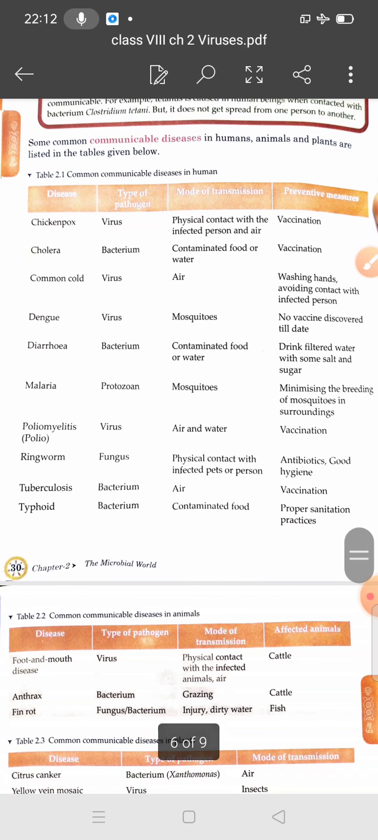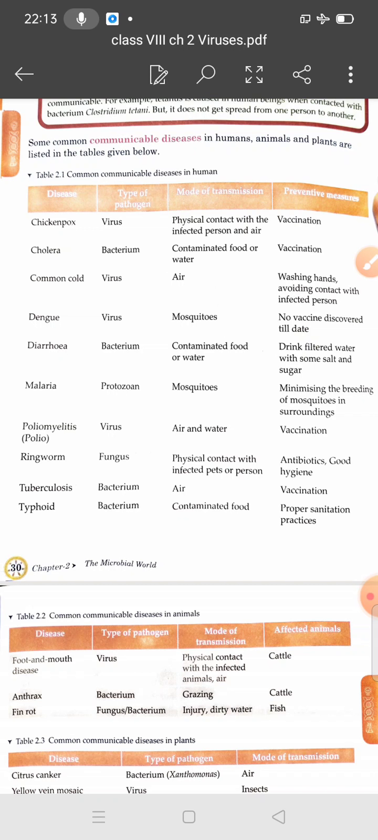If we talk about dengue, the type of pathogen is a virus and the mode of transmission is through mosquitoes, and there is no vaccine discovered till date. If we talk about polio, the pathogen is a virus, and polio spreads through air and water, and the preventive measure is vaccination.